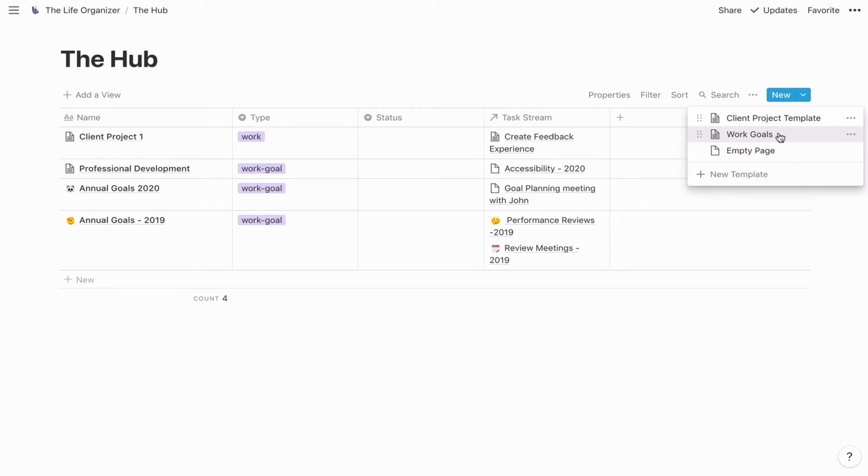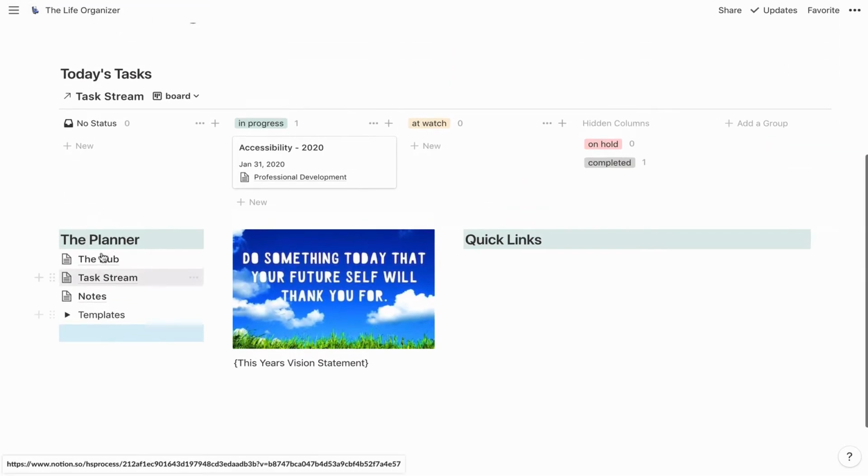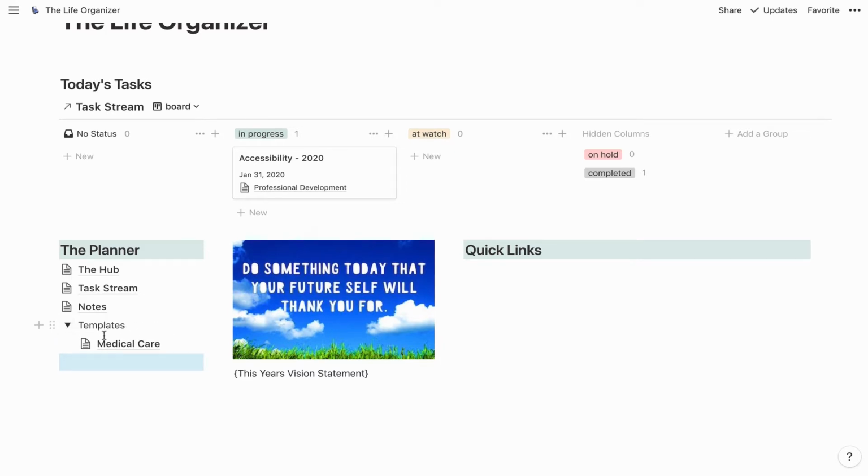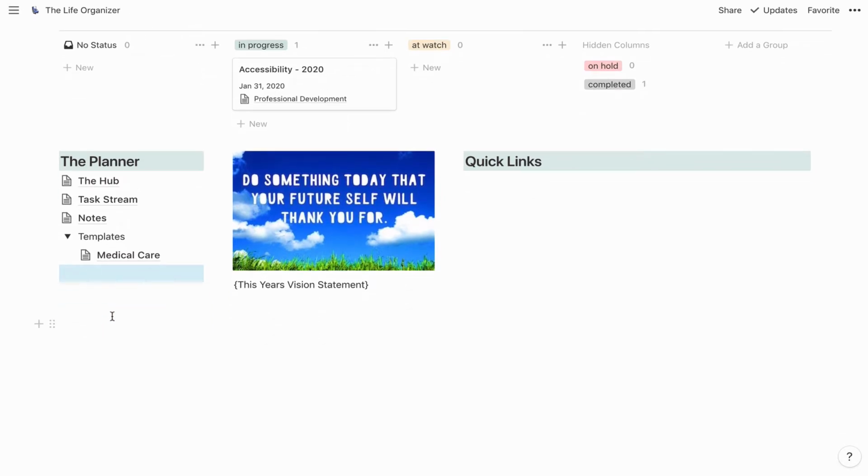But that template is something that I might use for other types of goals, so it's fine to keep that there. But for things that I'm only going to do once a year, keeping it within the drop down for templates is going to be the best way for me to manage these.